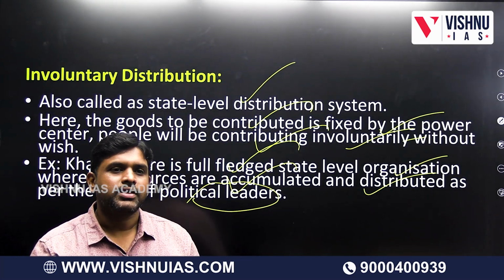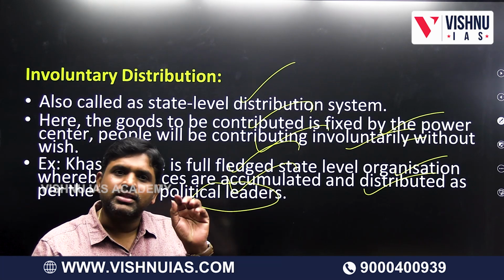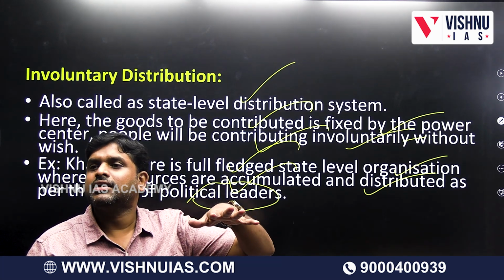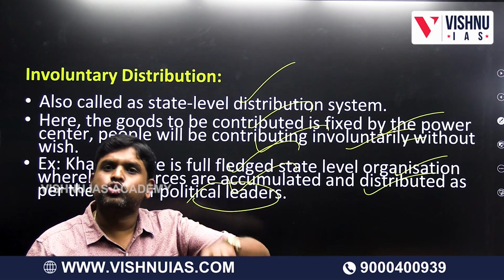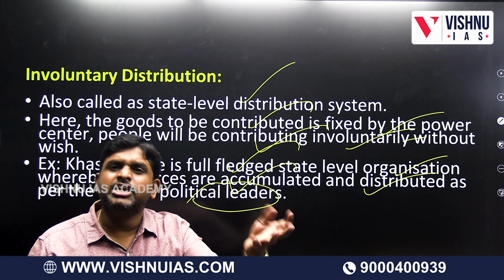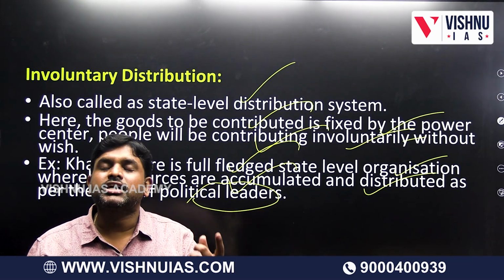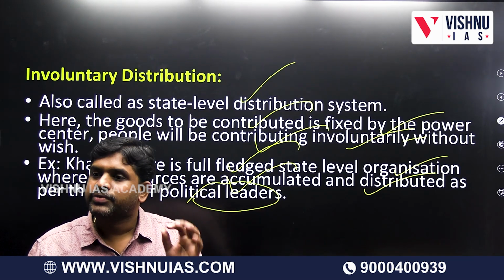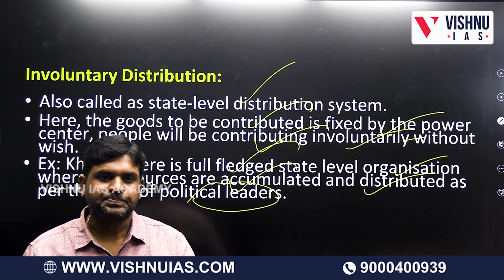Today also, Khasi is a tribal community. There will be rulers in the Khasi, and those rulers will tell them that this is the tax and they have to pay. Again, they will redistribute according to their wish. That type of redistribution is called what? Involuntary redistribution.